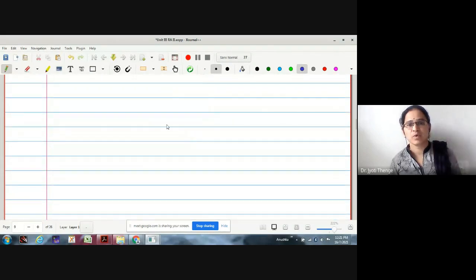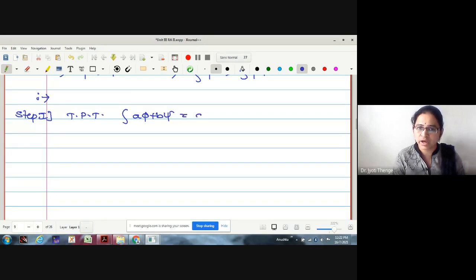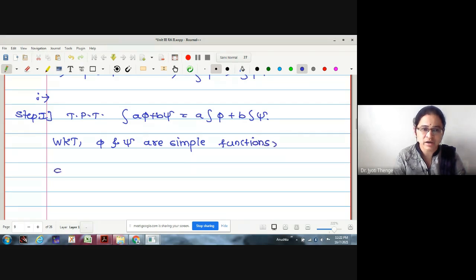Okay, step 1 I will write. What we want to prove in this step 1: the integration of a phi plus b psi is equal to a times the integration of phi plus b times the integration of psi. Now, as phi and psi are simple functions, can I write the canonical representation? Let us write it.